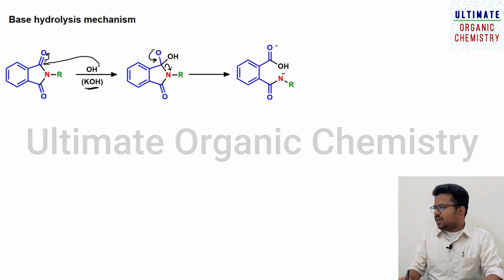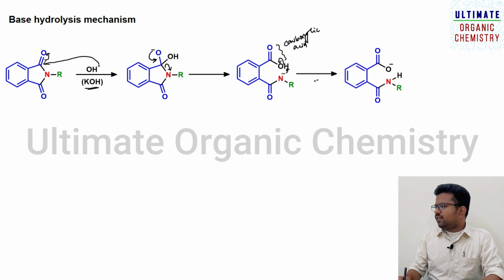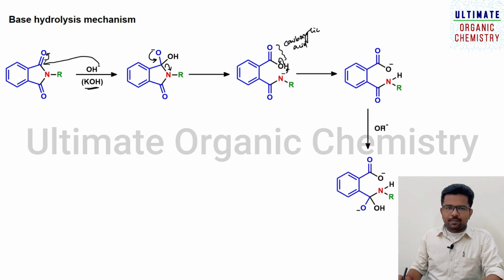So you can see this one is a carboxylic acid, which is acidic in nature, and nitrogen has a minus charge. So immediately it takes this proton and this bonded electron will be shifting towards the oxygen atom and it will form the carboxylate ion. Once it is formed, the next step will be the treatment with base. One more mole of base comes and attacks this carbonyl system, and this electron will be shifting towards the oxygen atom, leading to the formation of this intermediate species.